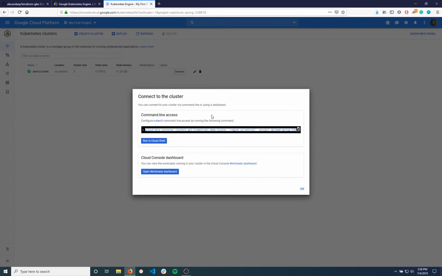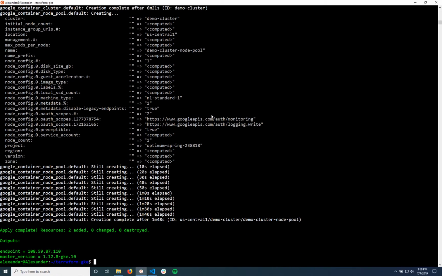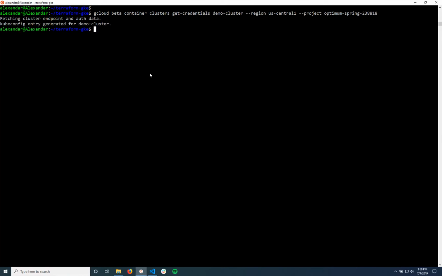You can either run it in Cloud Shell. I'm going to run it in my terminal here and just paste that. So there you go. We have got an entry for the demo cluster. And then if you're using kubectl, you can go ahead and run kubectl get namespace. And we should see that we have our default namespace, our kube-public, and our kube-system namespace. So you can see that it's 7 minutes and 54 seconds old. So you can see that the cluster was launched 8 minutes ago.